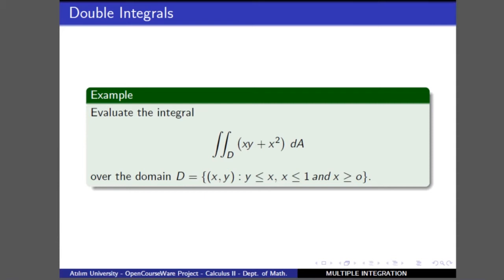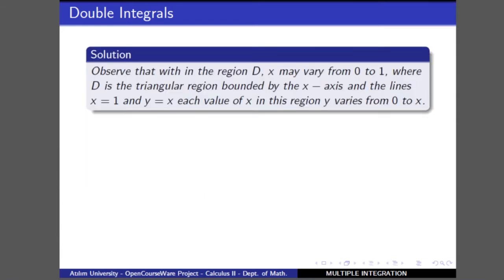But before that, let's make a simple discussion through that region. It says that in D, x may vary from 0 to 1, and D is a triangular region where, let me draw the region here. Note that in this case, y is changing from y equals 0 to the line y equal to x, and x takes the smallest value 0 and the largest value 1.